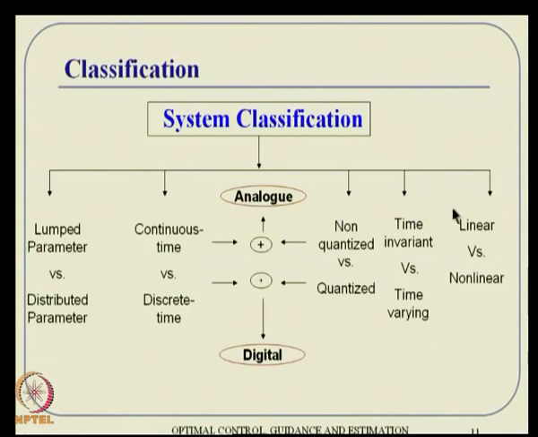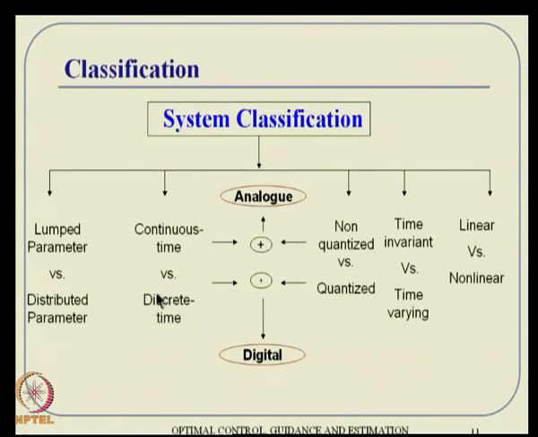And it so happens most of the time that we confine ourselves in courses to the first line. That means we discuss lumped parameter systems largely in the continuous time domain using non-quantized variables, assuming time invariant systems and linearizing the system. Whereas the reality is all in the bottom, mostly in the bottom rather. Most systems, theoretically speaking at least, can be described as distributed parameter systems, even though largely lumped parameter systems are also okay from an engineering point of view.